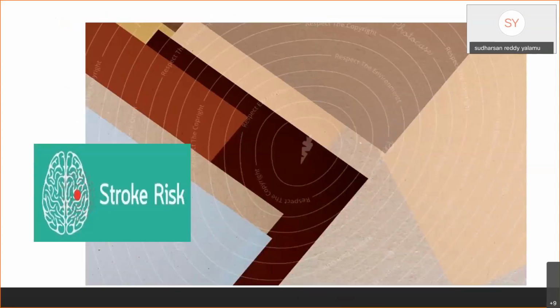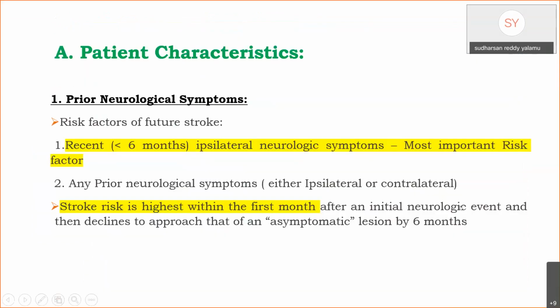Now let us look at the risk factors for recurrent stroke. These are patient-specific characters and plaque-specific characters. In patient-specific characters, first is prior neurological symptoms. Any history of recent, within 6 months, ipsilateral neurological symptoms is the most important risk factor for recurrent stroke. And any prior neurological symptoms, either ipsilateral or contralateral, also increase the risk for recurrent stroke.